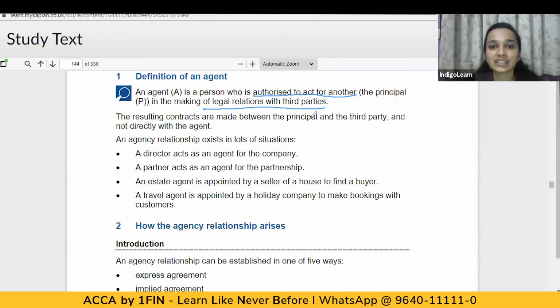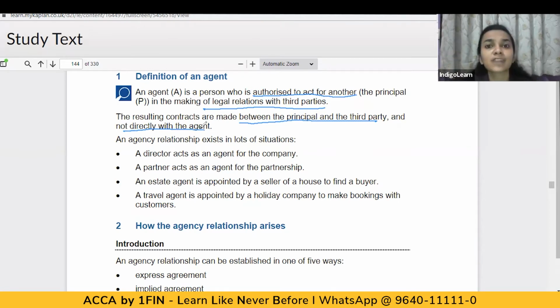So an agent is basically a person who is authorized to act on behalf of the principal in making legal relationships with the third parties. And the resulting contracts are made between the principal and the third party. Though it is the agent who is entering into the transaction, the contracts which arise are between the principal and the third parties and not directly with the agent. So there are a lot of situations wherein this agency relationship exists.